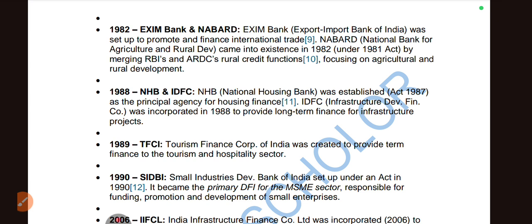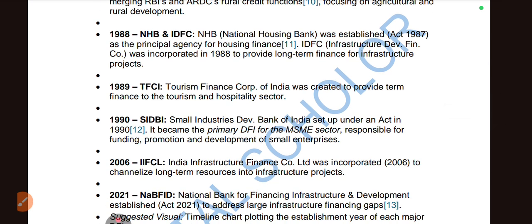Now let's go to the next, 1988, NHB. The National Housing Bank was established in 1987. My friends, I'm warning you, please note all these dates, which are very important. It was set up as the principal agency of housing finance.